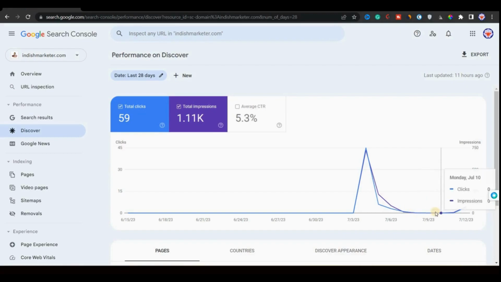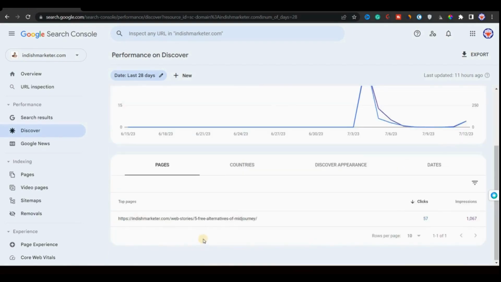So maybe there was some issue with my analytics account, or maybe for that reason I could not track that. Honestly, I don't know what actually happened. And then you can see on July 12th, total 4 clicks and 69 impressions. And as I told you, only one web story performed well. This is the story that I created, that is 5 alternatives of Midjourney.